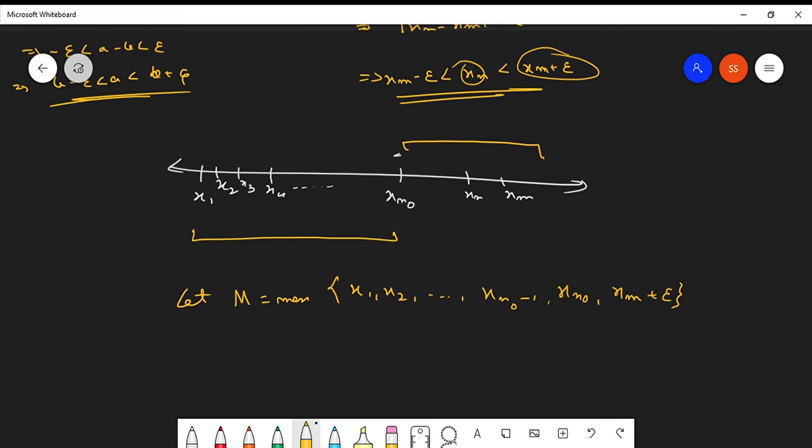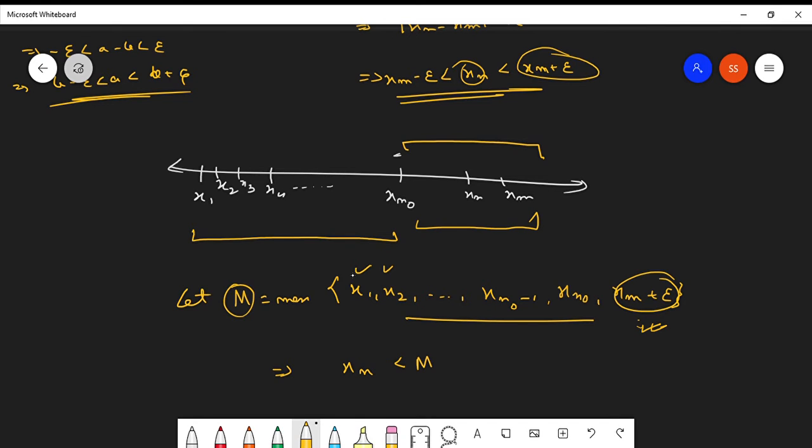Now carefully notice, this M is greater than each and every element of the sequence, because xm plus epsilon is greater than all this part, and this M is greater than xm plus epsilon as well as all the other elements. So we can say that xn is always less than M. Are you getting this?